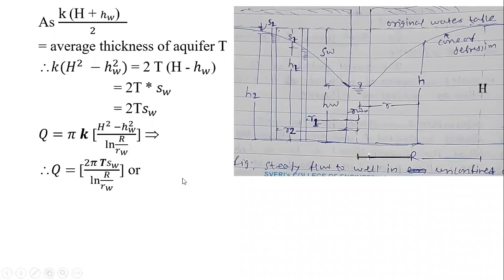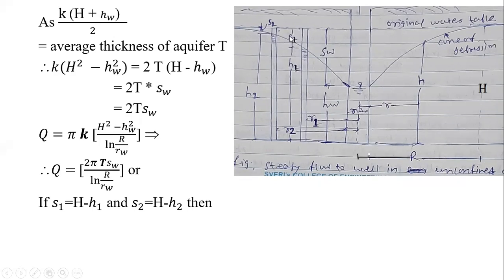Or if we simplify it again, by considering the drawdowns in the observation wells, that is observation well number 1 and observation well number 2, then the drawdown in the observation well S1, and this is the total height capital H. So S1 will be capital H minus h1.